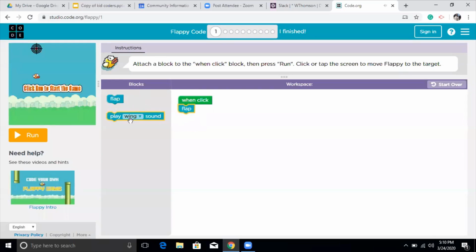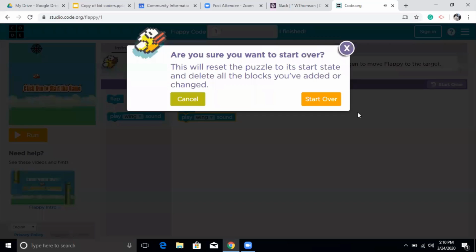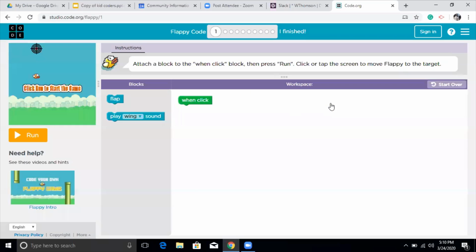I can show you how it works. If I have this code here and I want to click start over, I see the message again and I click on start over. So these blocks will be gone in the blocks column. So always remember the green is the block which executes the action.